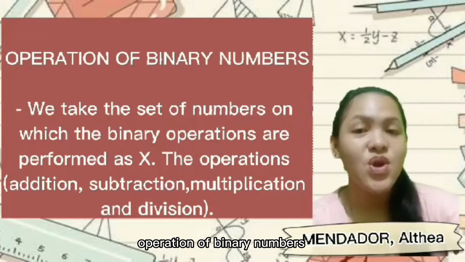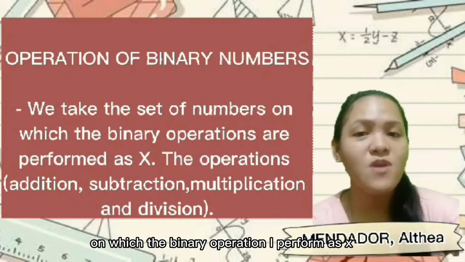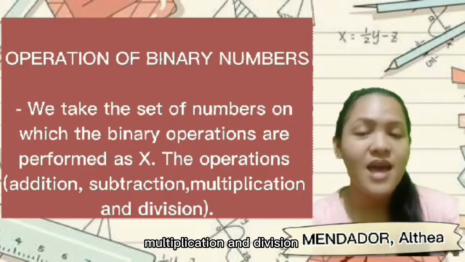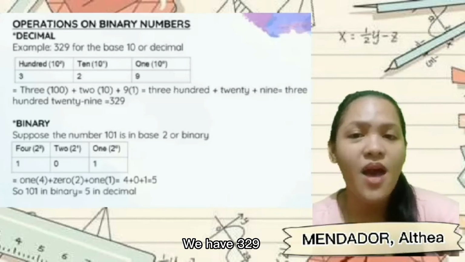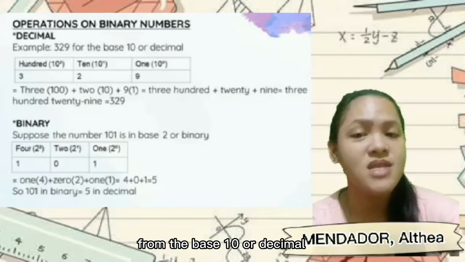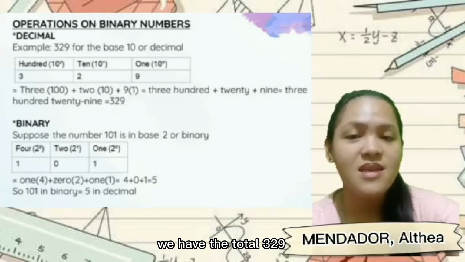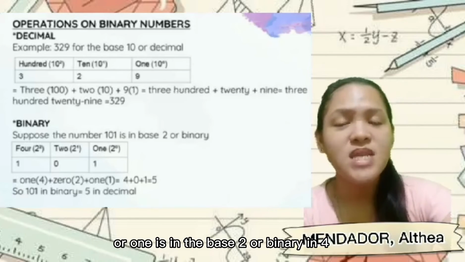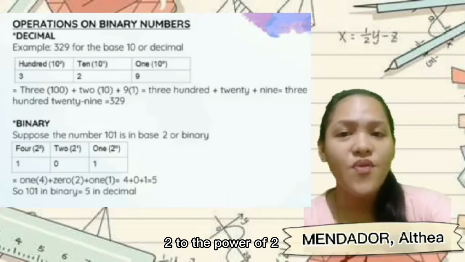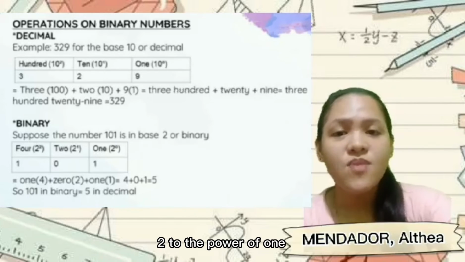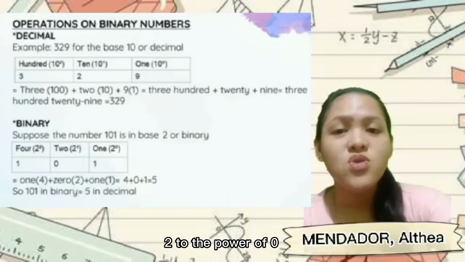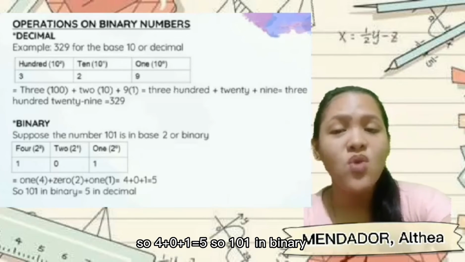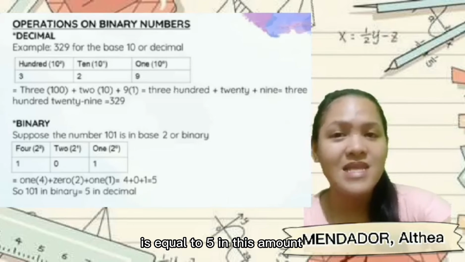Operations on binary numbers. We take the set of numbers on which the binary operations are performed as x. The operations are addition, subtraction, multiplication, and division. In decimal examples, we have 329 from the base 10 or decimal. We have the total 329 in decimal. Binary example: suppose the number 101 is in base 2 or binary. In 4, 2 to the power of 2, we have 1. In 2, 2 to the power of 1, we have 0. In 1, 2 to the power of 0, we have 1. So 4 plus 0 plus 1 is equal to 5. So 101 in binary is equal to 5 in decimal.